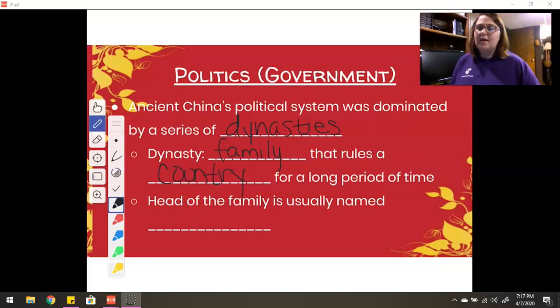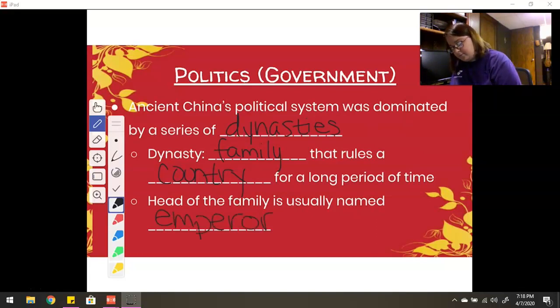You call them monarchies. The other thing here about the dynasty is that the power doesn't go quite the same as it would in a monarchy. In a monarchy, power is passed from father to son to relations along those lines. In a dynasty, it doesn't always pass that way. It could pass to a sibling, it could pass to an uncle. Power can kind of pass around a little bit more, which is what makes it different than a monarchy. But they are very similar. Now, the head of the family is known as the emperor.